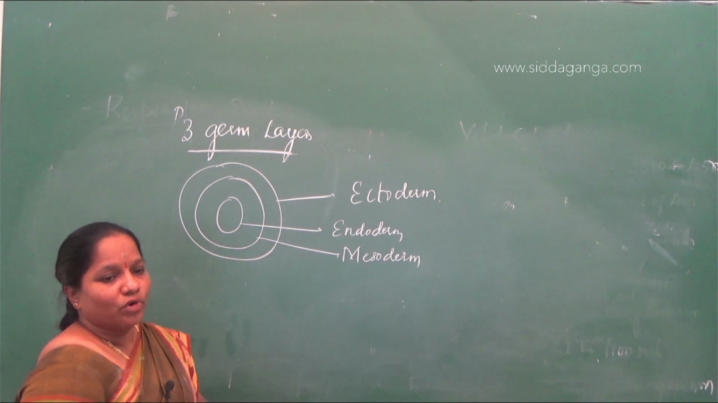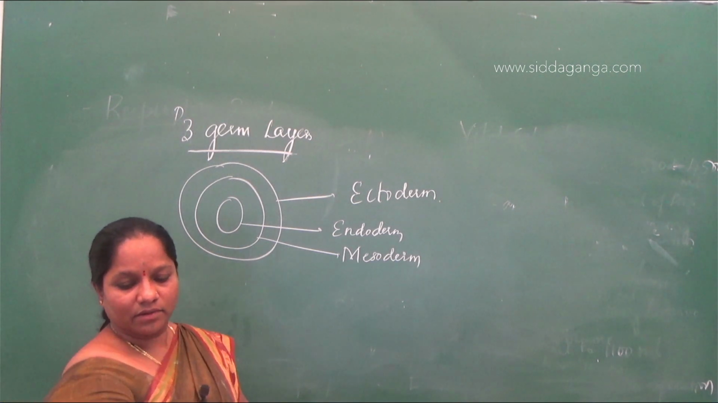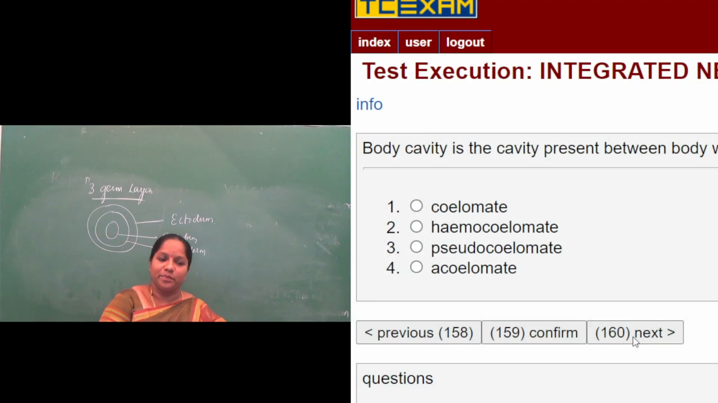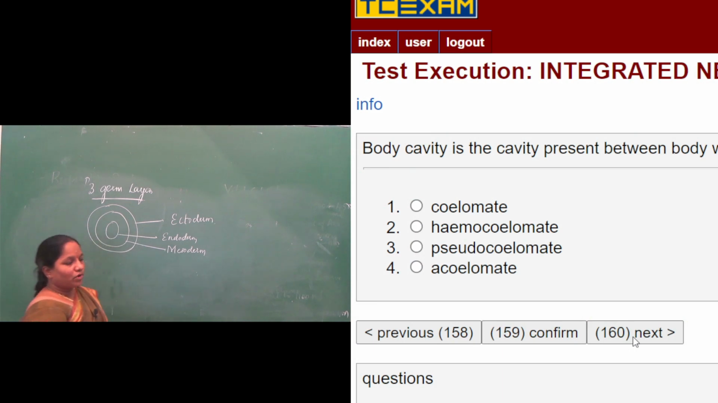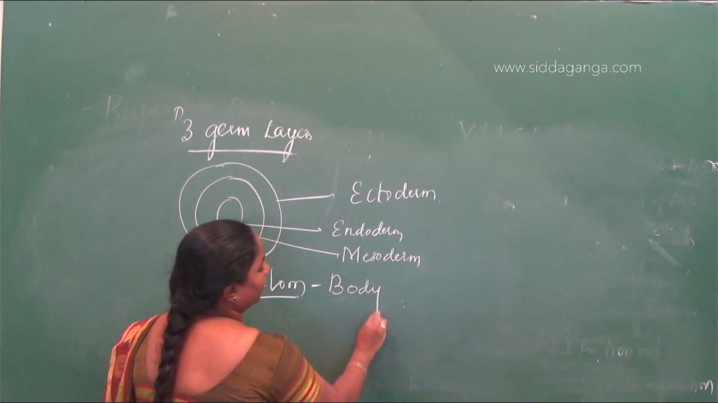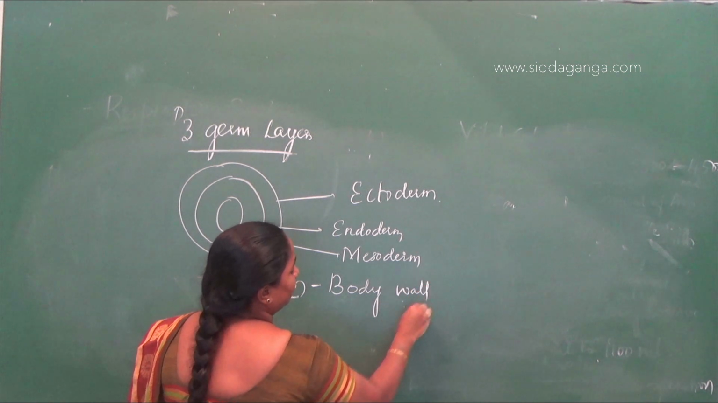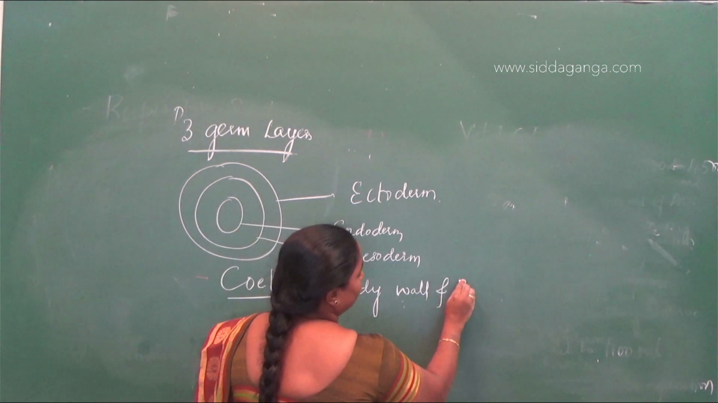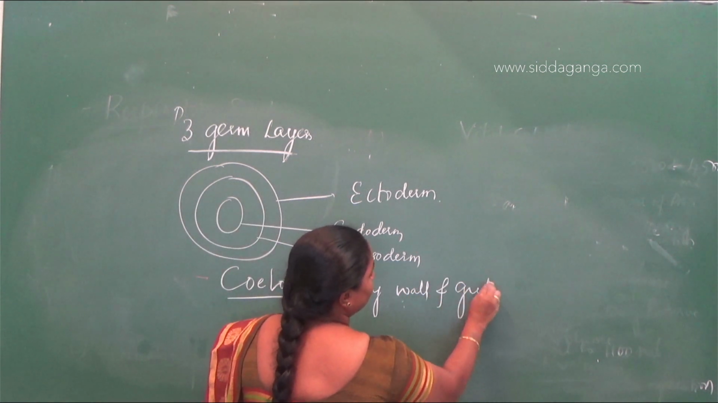So they are asking, body cavity is a cavity present between the body wall and the gut wall. So between the body wall and the gut wall there is a cavity. That cavity we call coelom. Coelom is the cavity present between the body wall and the gut.